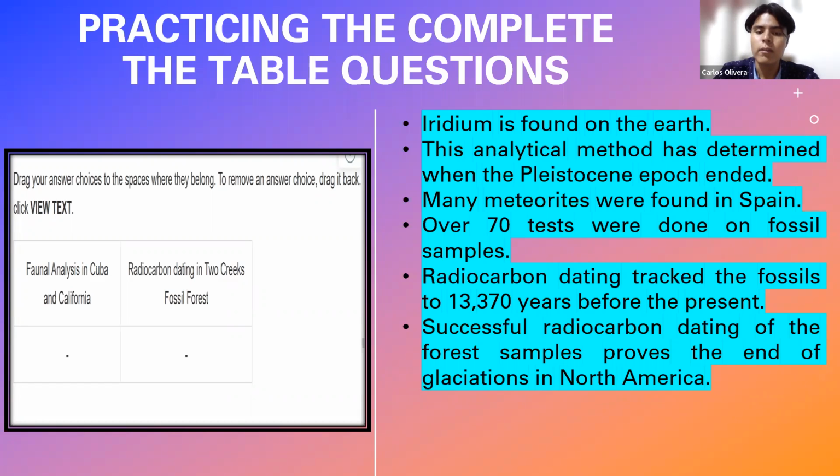In this case, this one, radiocarbon dating track fossils, is connected to the category of Two Creeks fossil forest, so I would drag it within that box. What about, for example, this one, the third one?